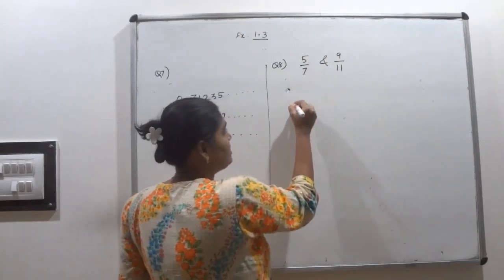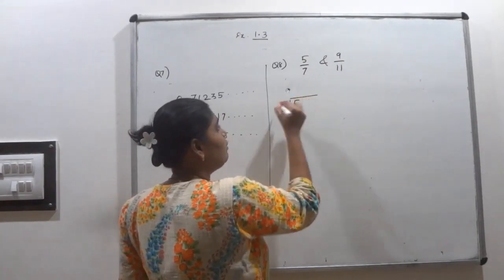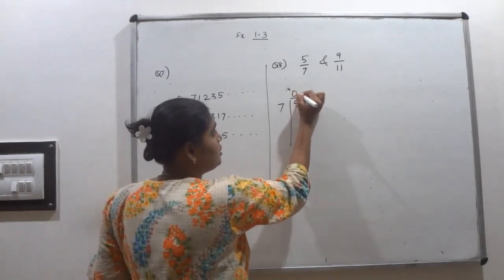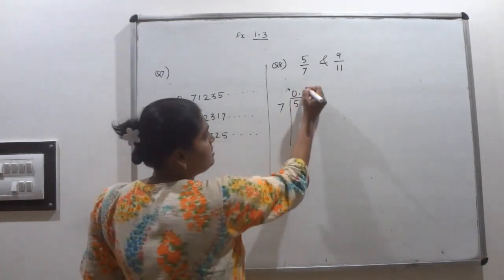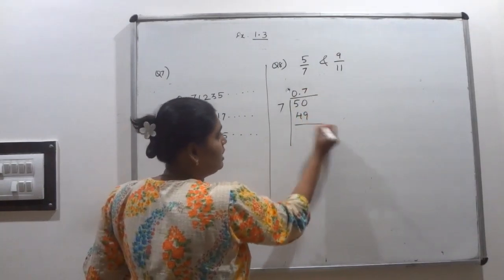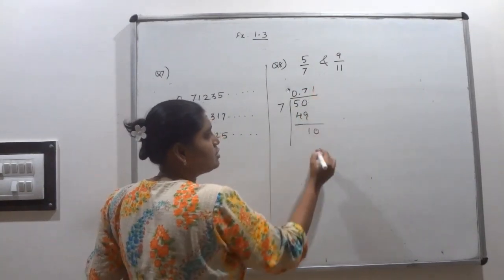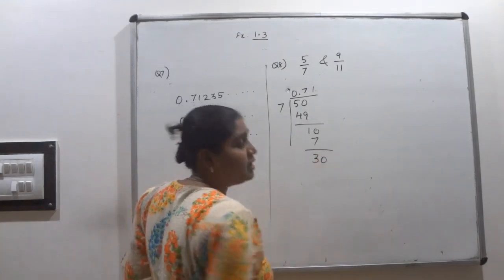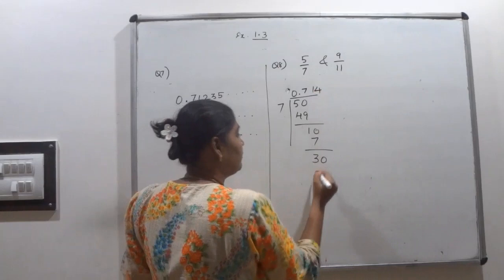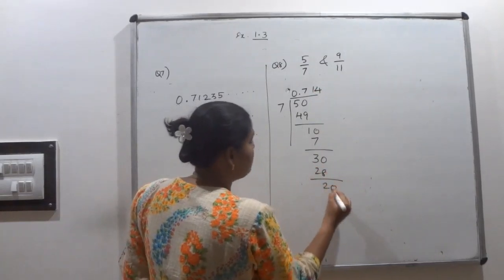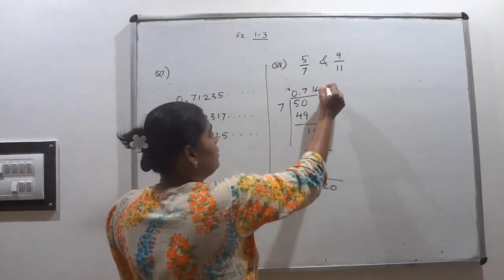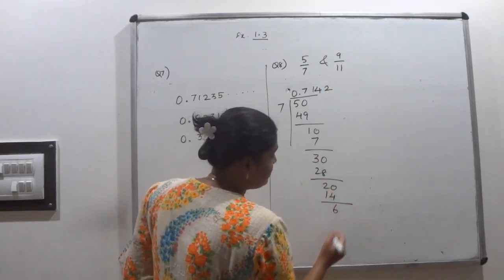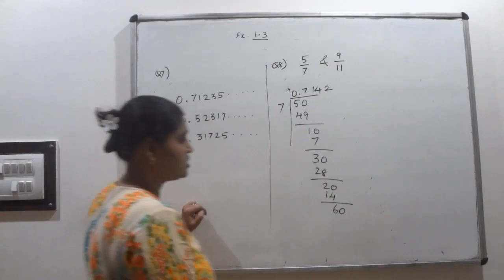First I have to find the decimal form of 5 by 7. Find out how many times 7 will go: 0.7, 7 sevens are 49 and 1 is the remainder. Keep 0, how many times will it go? Only 1 time, so 3 is your remainder. Keep 0, 4 times, 2 is the remainder, that is 20. Then 2 times it goes, 14, and the remainder is 6. Then keep 0, this is 60.